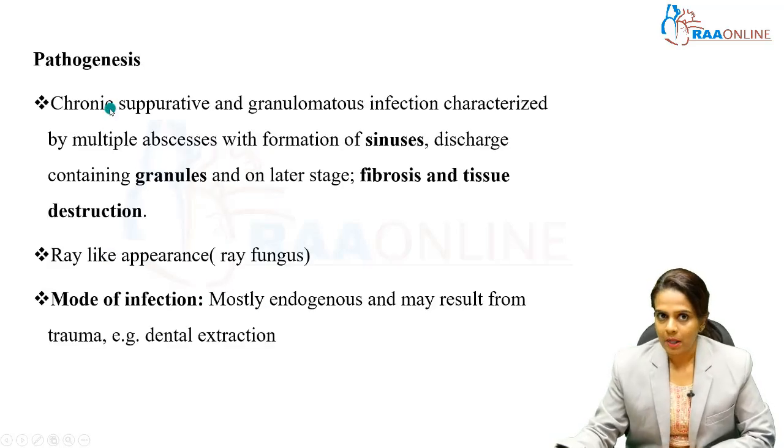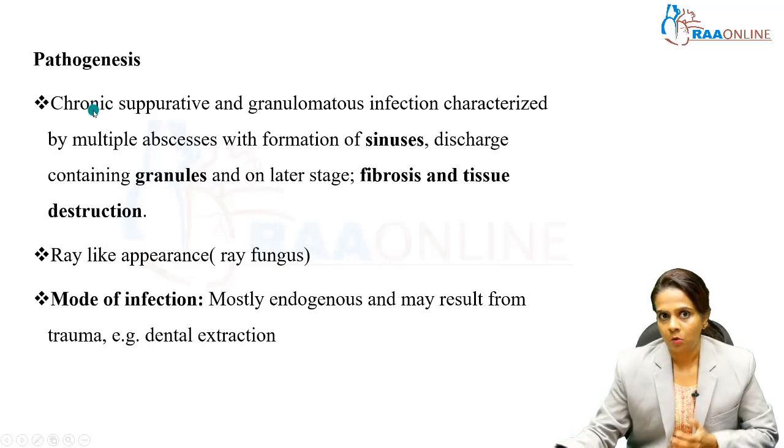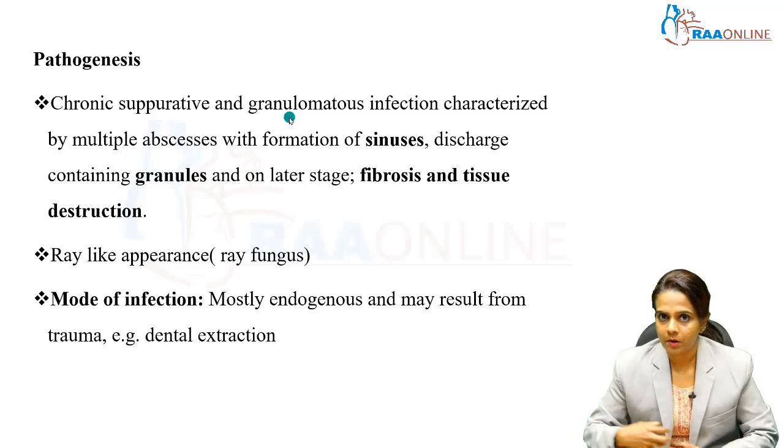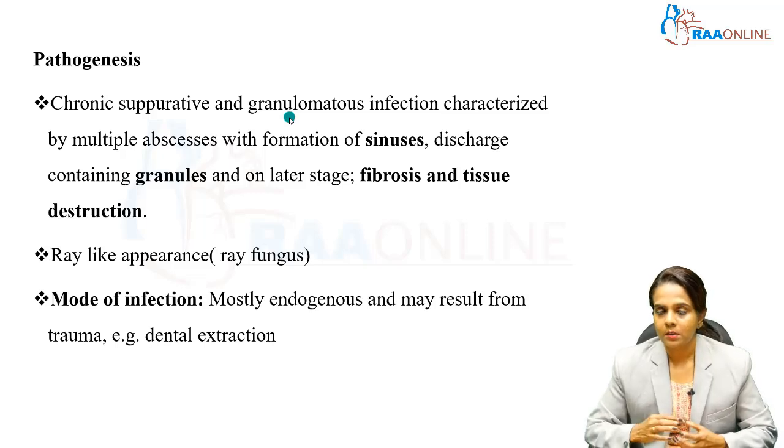So moving on to the pathogenesis. Actinomycosis is a chronic suppurative and granulomatous infection. This is characterized by multiple abscesses, and you have to remember it is characterized by multiple abscesses with formation of sinuses, and from the sinuses a discharge comes.